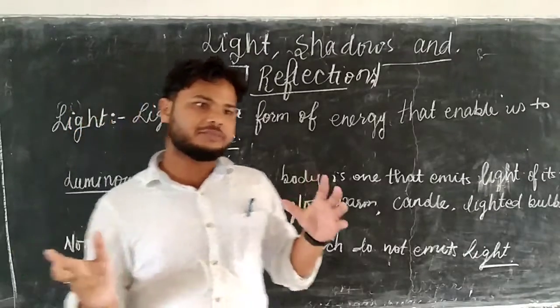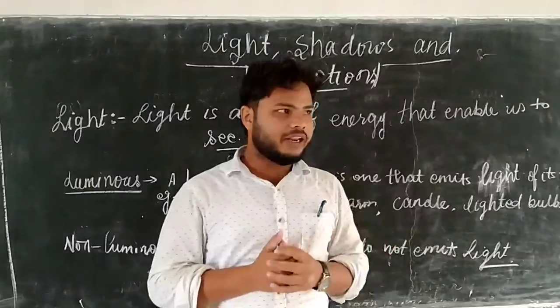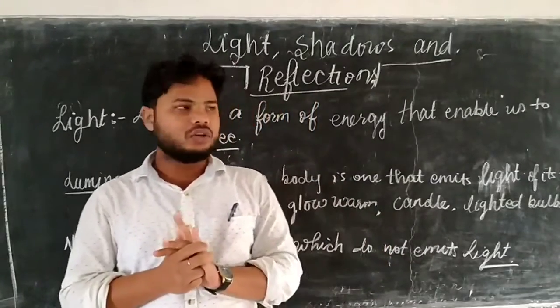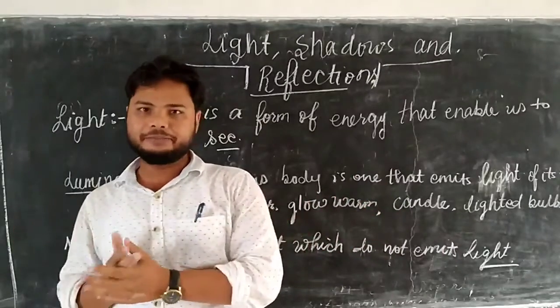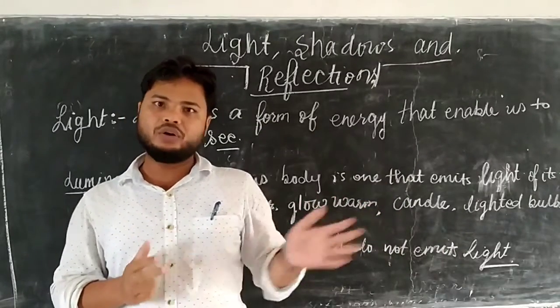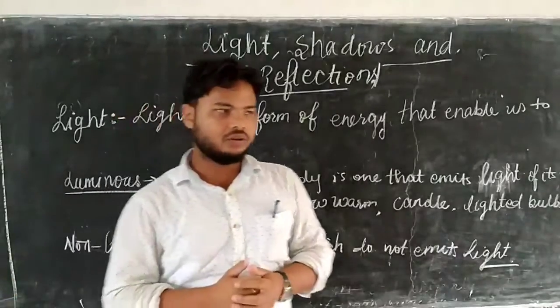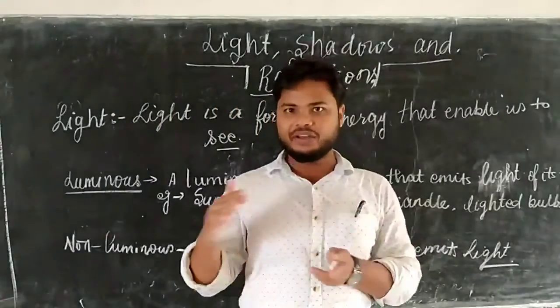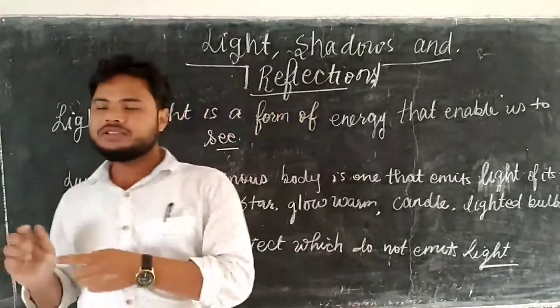Okay, a medium which has the same density is called homogeneous. It means if light travels in the same medium, it follows a straight path. Light travels in a straight line if it passes through the same medium.